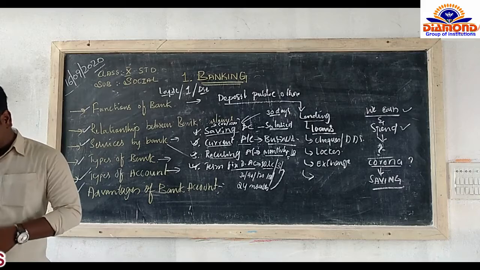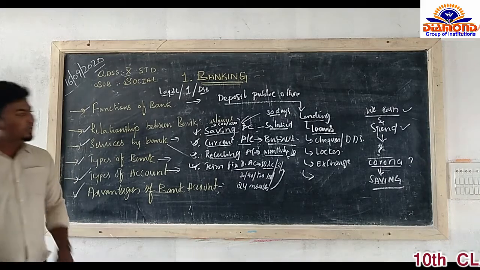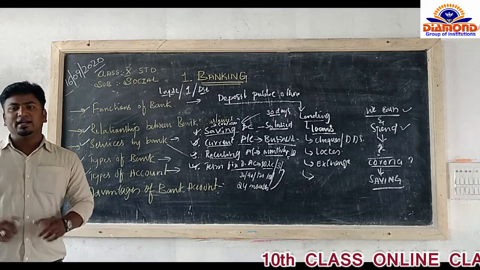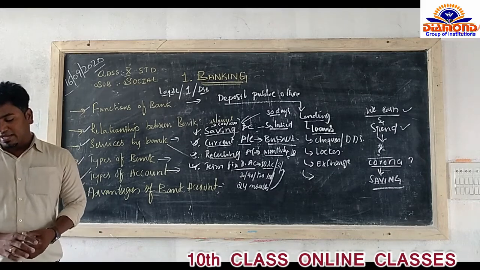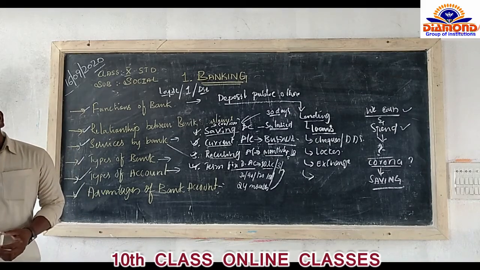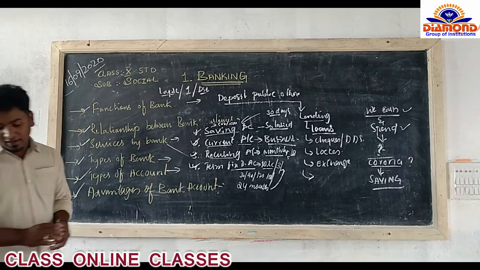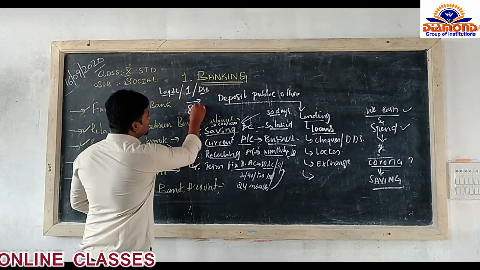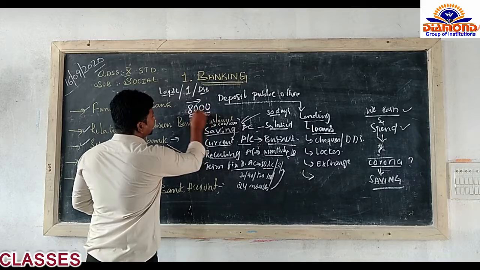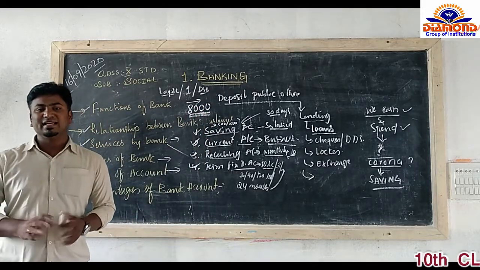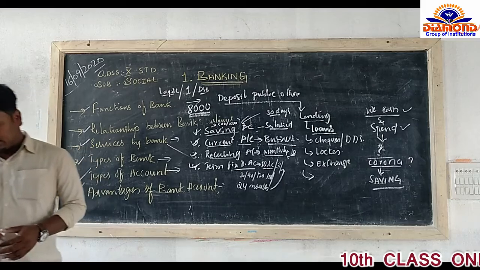In total, we have today 20 nationalized banks, 21 private banks, and 19 foreign banks across India. We have around 8,000 banks in total across the country. So this is the overall information about the banking system.